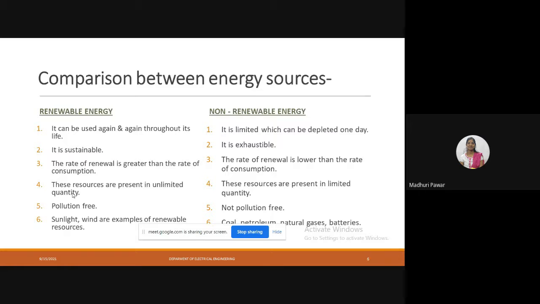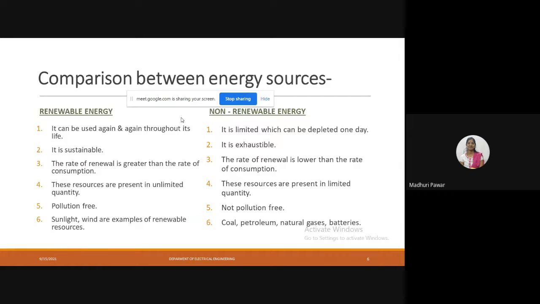So these resources are present in unlimited quantity in renewable energy sources, and in non-renewable energy sources these resources are present in limited quantity. Again this point is getting repeated two times for the first and fourth. Fifth one is pollution free, and non-renewable is not pollution free. It is creating hazardous gases.